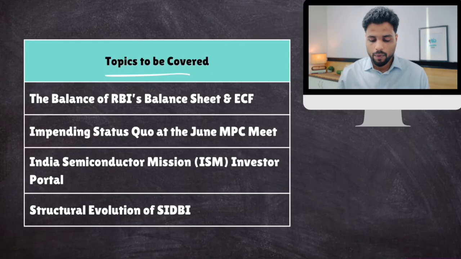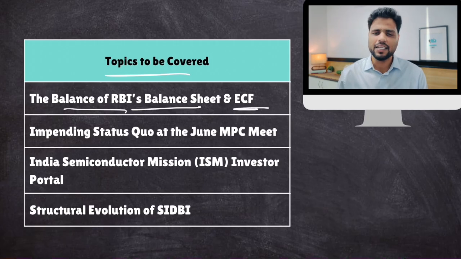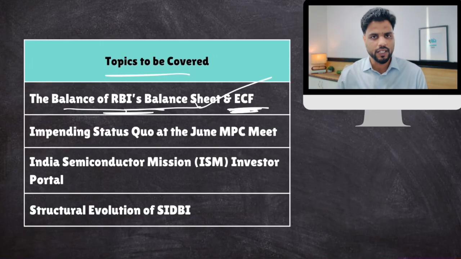Well, topic number 1 is RBI's balance sheet and ECF. ECF basically stands for Economic Capital Framework. The reason is that this time around, RBI has transferred record money to the government. Now, this transfer of the surplus money that the RBI earns is based on a formula. That formula is called Economic Capital Framework. So we'll talk about this.